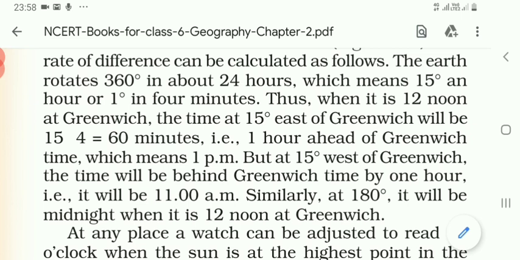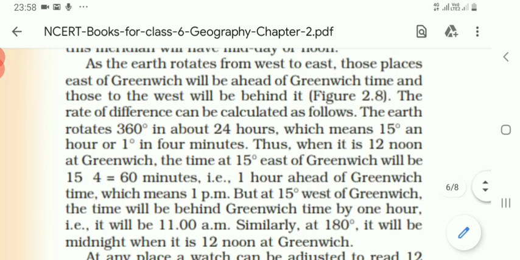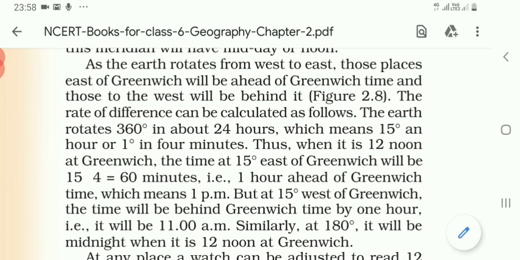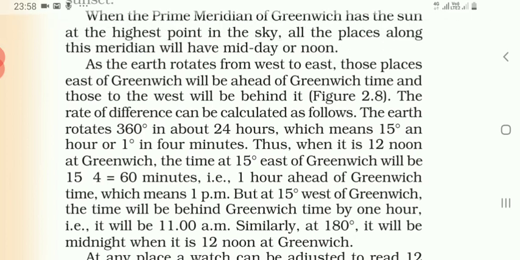But at 15 degrees west of Greenwich the time will be behind Greenwich time by 1 hour. It will be 11 a.m. Similarly at 180 degrees it will be midnight when it is 12 noon at Greenwich.